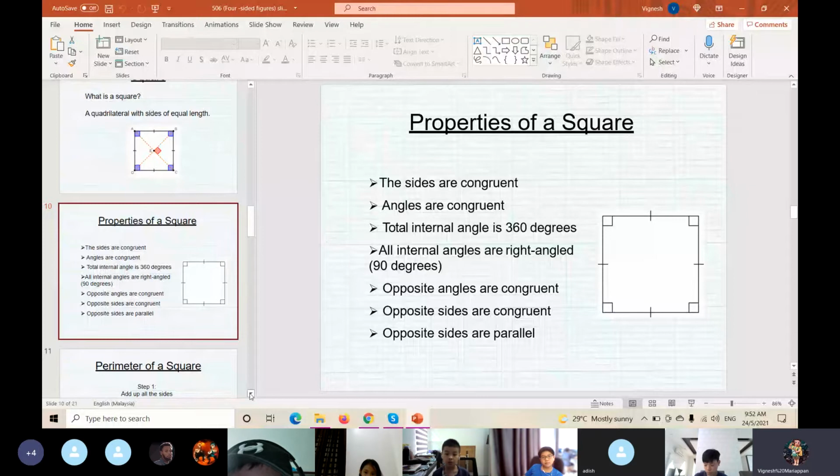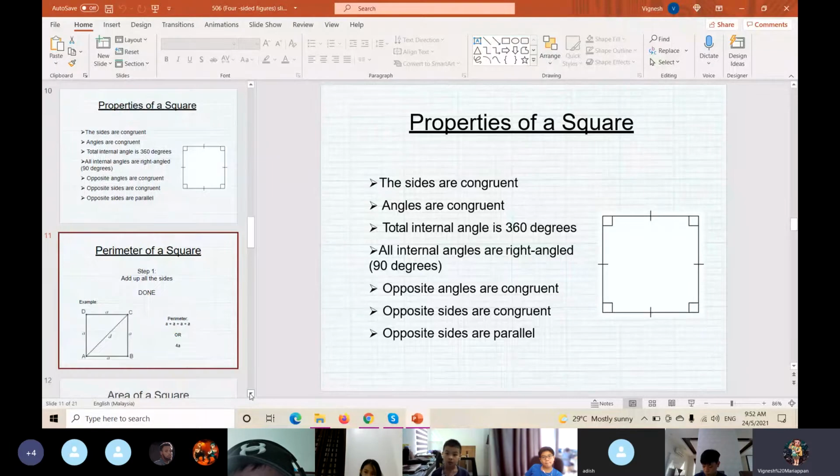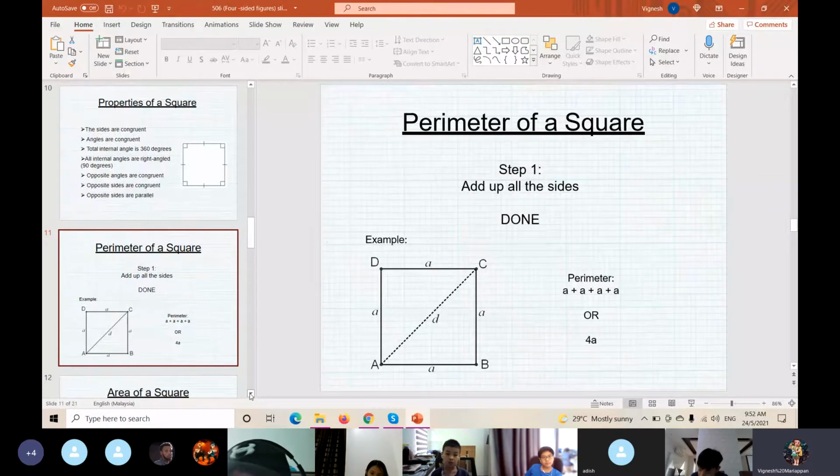Okay. So now for the perimeter, how to find the perimeter of a square? Go back to page 71. How to find the perimeter of a square? Who is the story talking about?